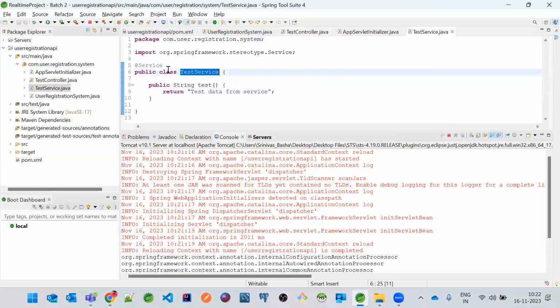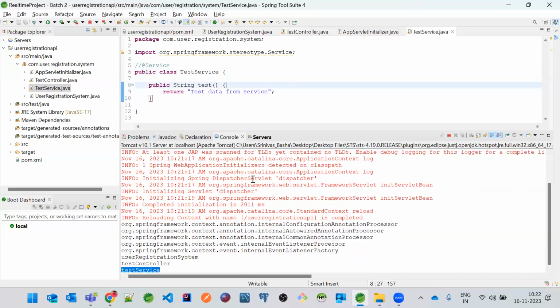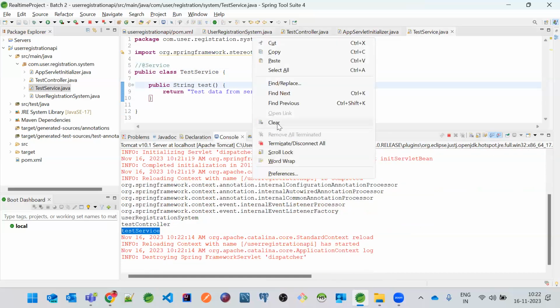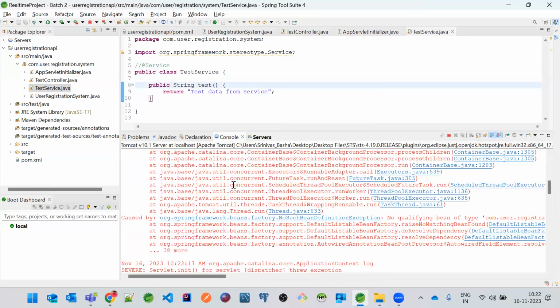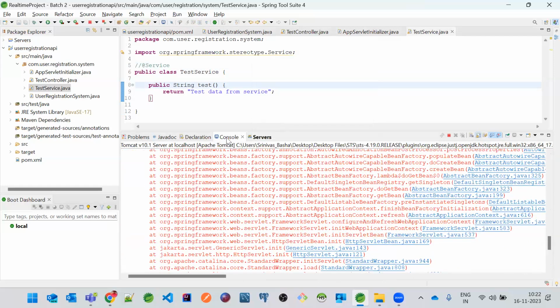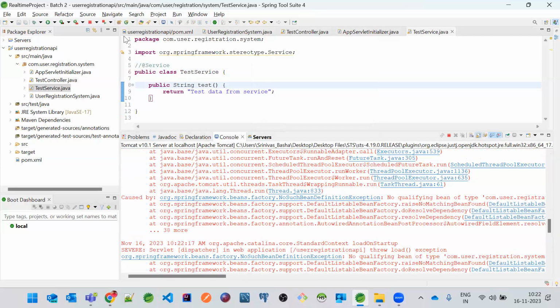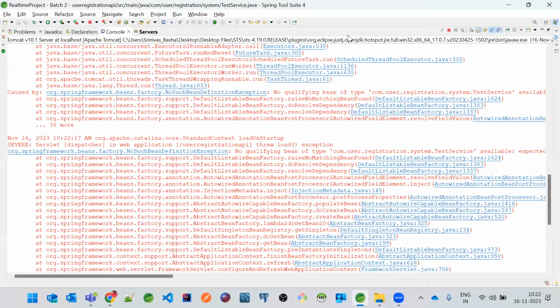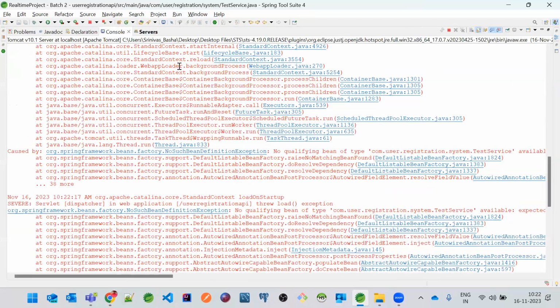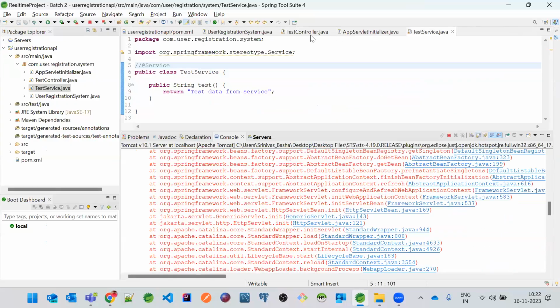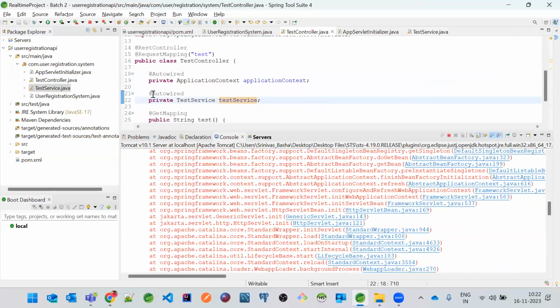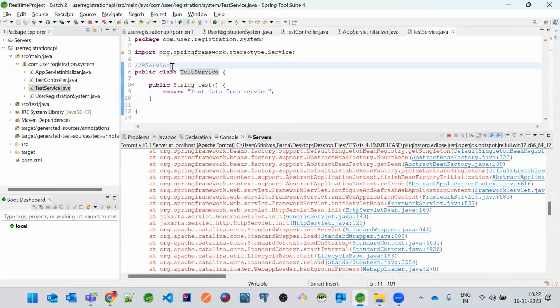And if it is not annotated with @Service, let's say, what happens? Okay, now let's see. Start this application again. This is starting, and now you can see that we got the error. The service class does not have this annotation, and we have used @Autowired on top of this. So @Autowired will not create an object for test service. These annotations like @Service or @Component will create an object for the classes.